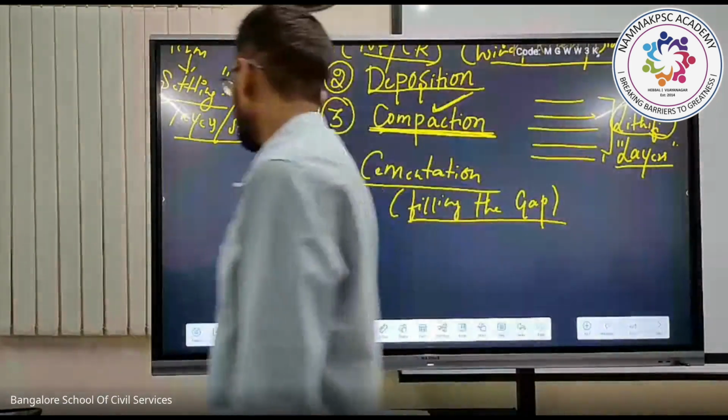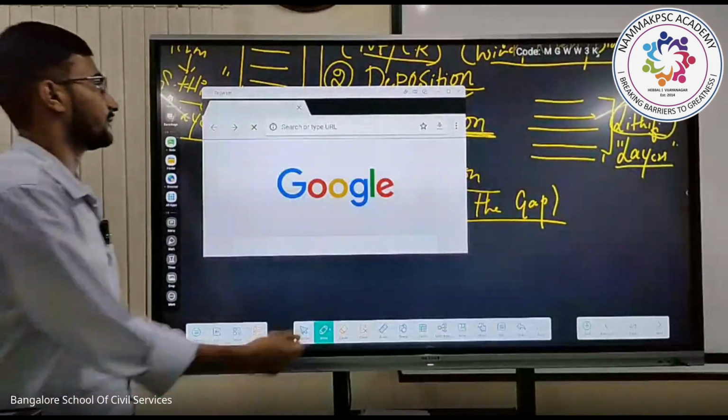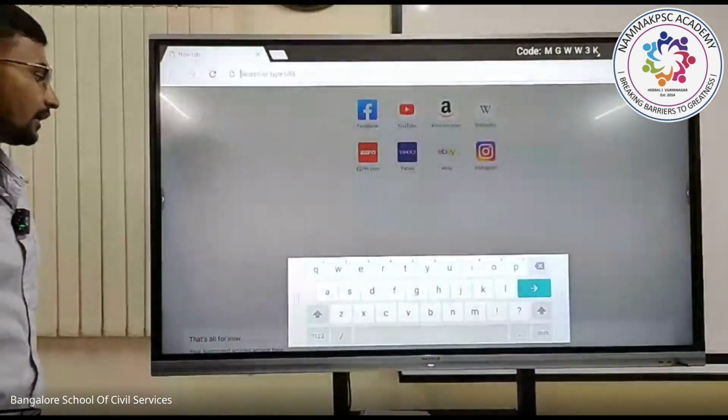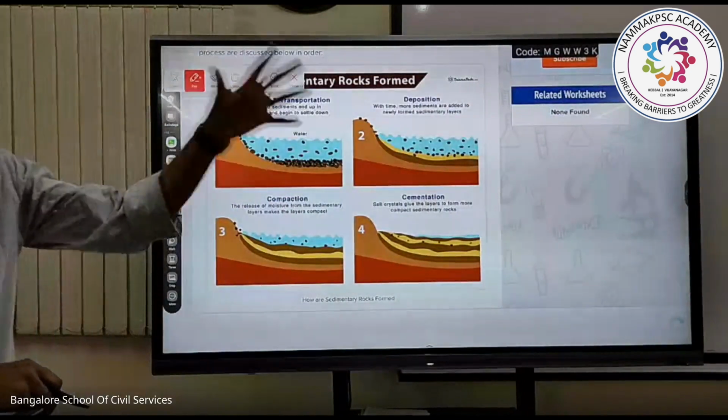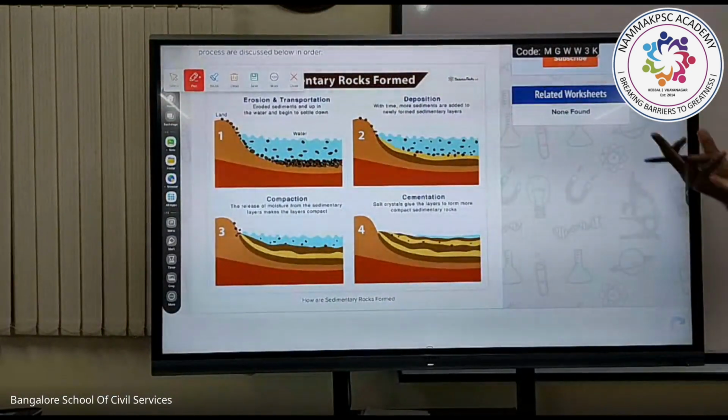We call it cementation. Sedimentary formation, or the formation of sedimentary rock, undergoes four different processes.